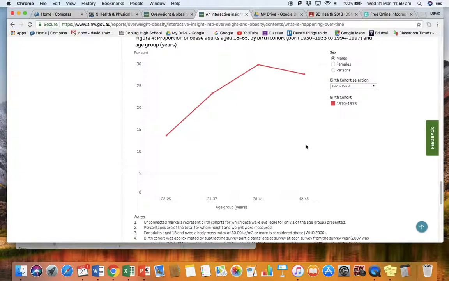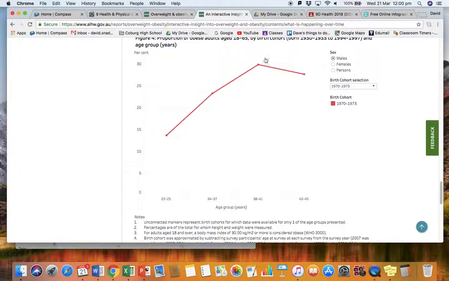For males, those rates jump really highly and they peak at around 30%, but then as they hit their 40s, the proportion of people who are obese drops off. When I hover over it, it gives me the exact figure, 29.9%, and it drops by about 2%.